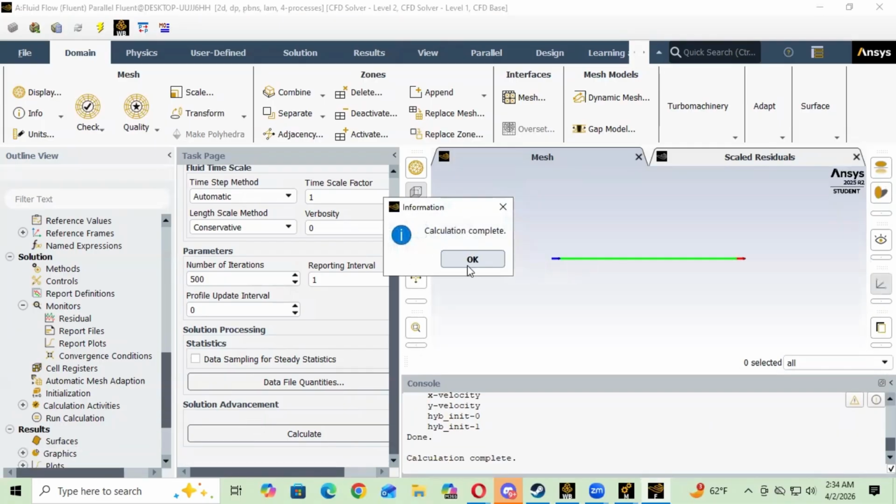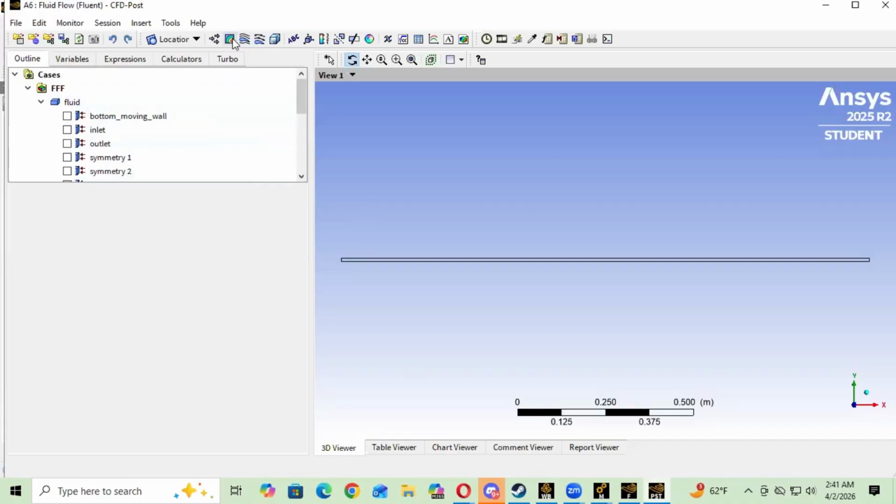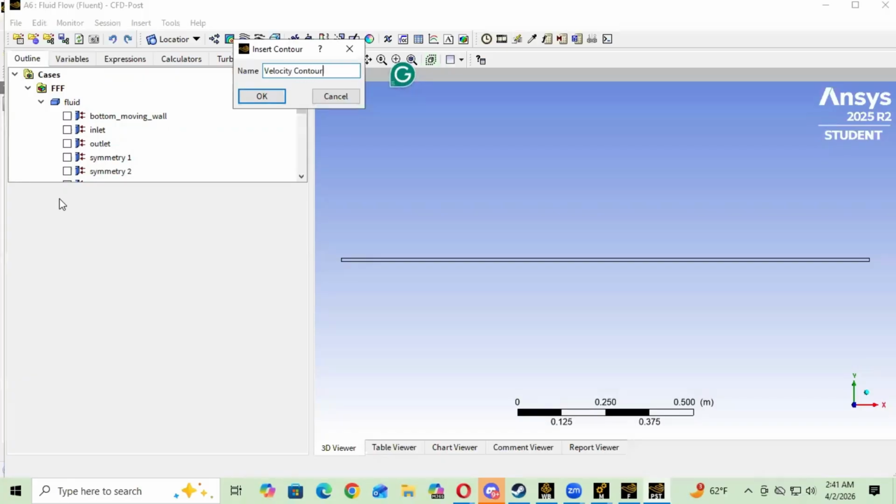All right. So now we get the pop-up. We have finished the calculation. So we're just gonna minimize this and we can move on to the final part, which is the results. The first contour we're gonna do is the velocity contour.